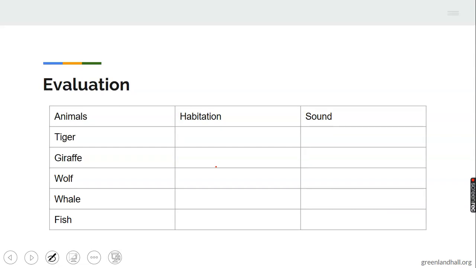Okay, you have to find out the habitation and sounds of these animals. You see the first one that we have here, that's the tiger. We have the giraffe. We have the wolf. We have the whale. Then we have fish. So you mention the habitation and the sounds of these animals.